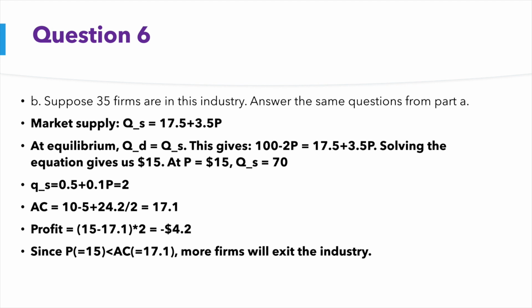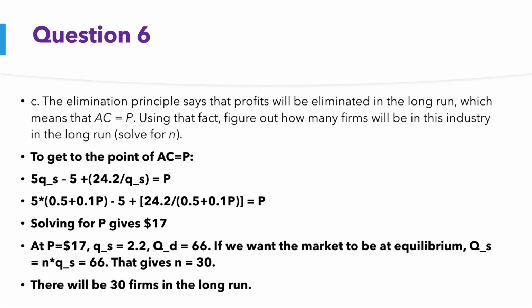We'll use the same set of formulas, but we will plug in different numbers for N. Here we worked out the equilibrium price is now equal to 15, so $5 lower than the previous. And at this price, we'll have a total supply of 70. Plugging those values in to acquire the quantity of supply for each firm and the average cost, we get a profit of minus $4.2 for each firm. That implies that the profit is negative. And since we see that the price, which is $15, is smaller than the average cost, which is $17, more firms will exit the industry.